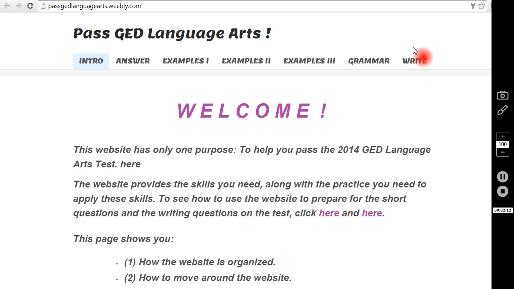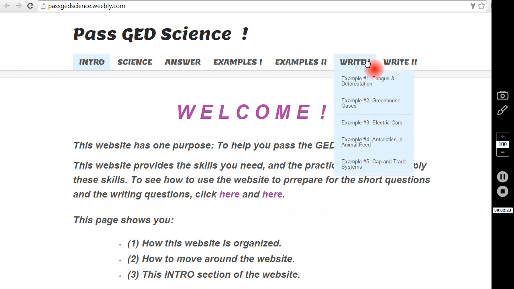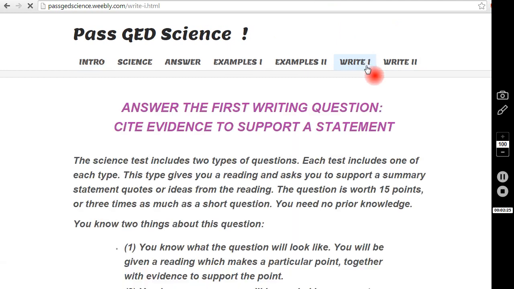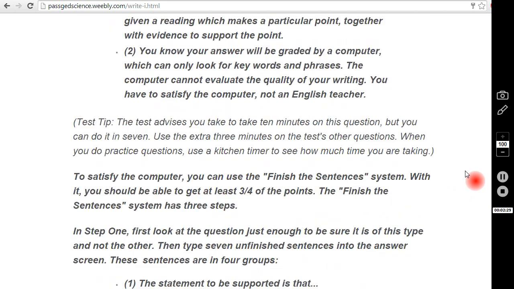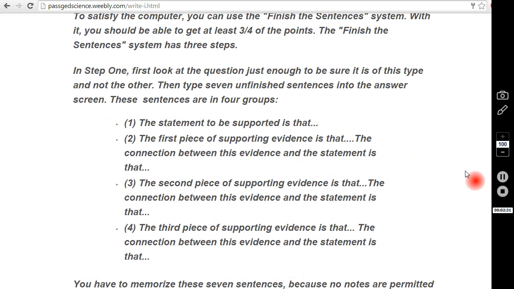Now, to satisfy the computer, all three websites, all four questions, use the finish the sentences system. Let's go to the first writing question in science to see how this works. In step 1 of the finish the sentences system, in this first science question, you type these 7 unfinished sentences into the answer box.